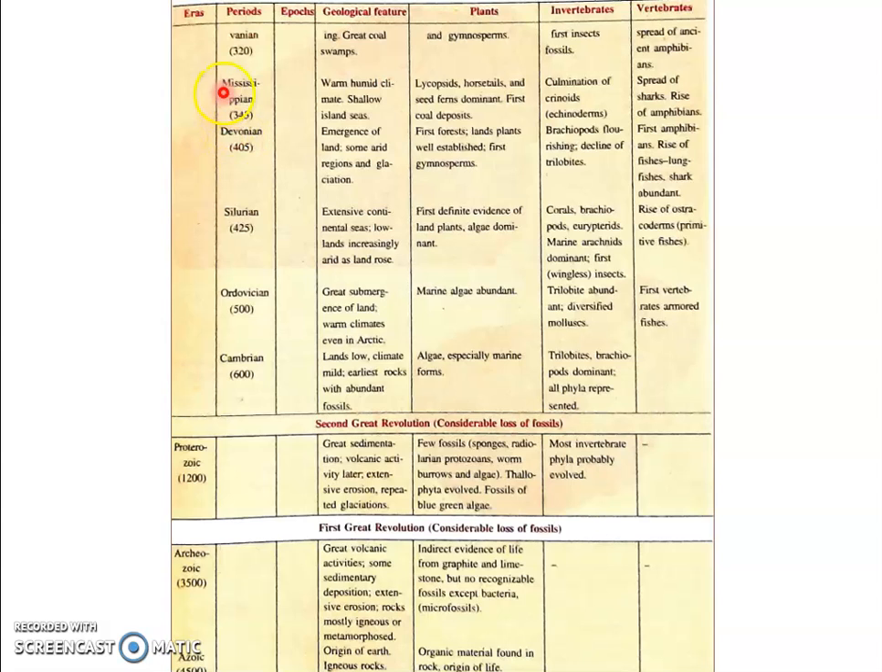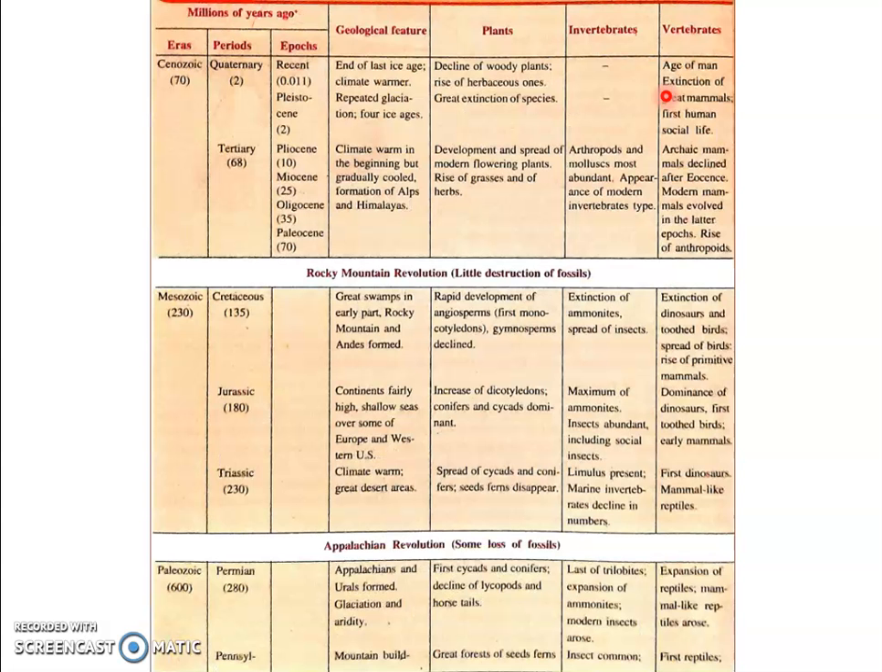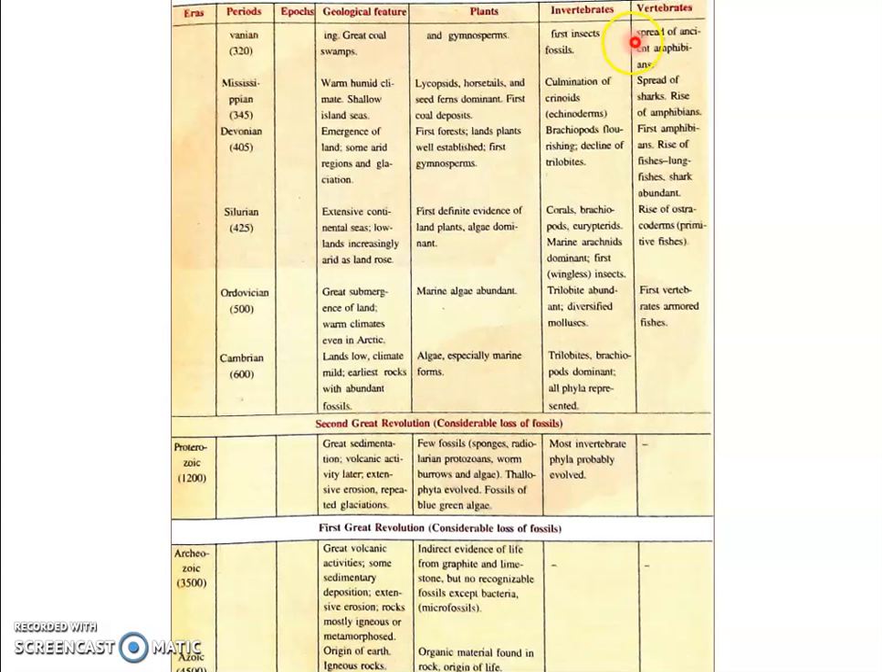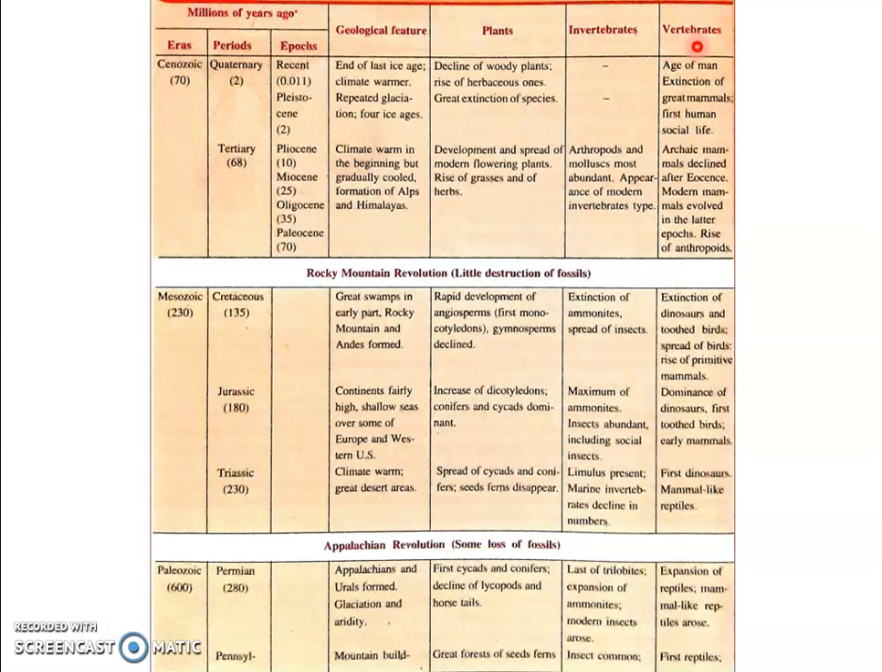Then in the Mississippian period, we had the spread of sharks and the rise of amphibians. Once amphibians evolved, their numbers increased and became abundant during the Mississippian period. Then we have the Pennsylvanian, during which the ancient amphibians spread, and the first reptiles evolved. During the Permian period, the last period under the Paleozoic era, we had the expansion of reptiles, and mammal-like reptiles arose.